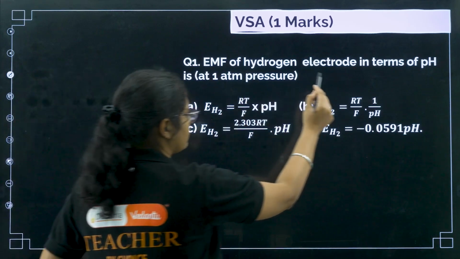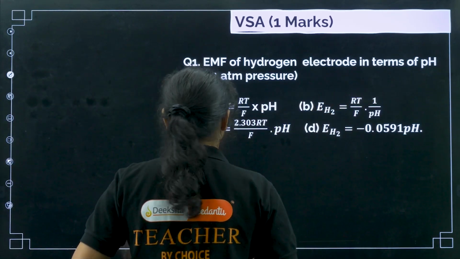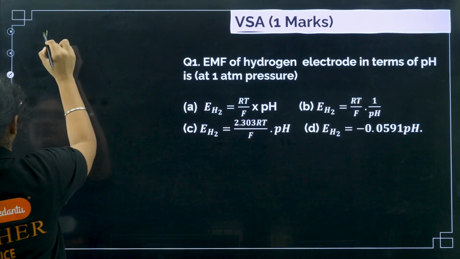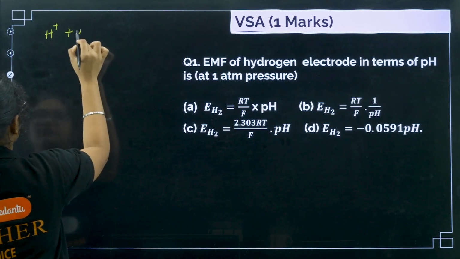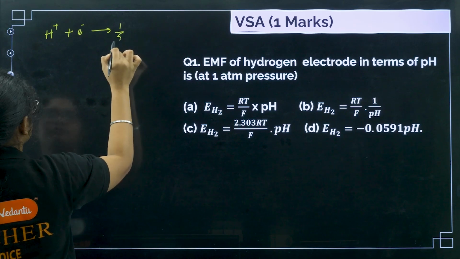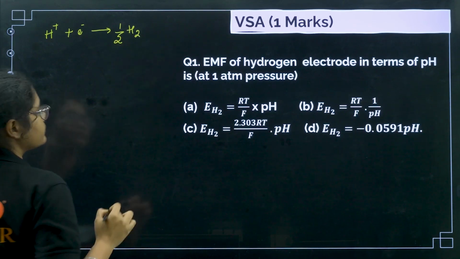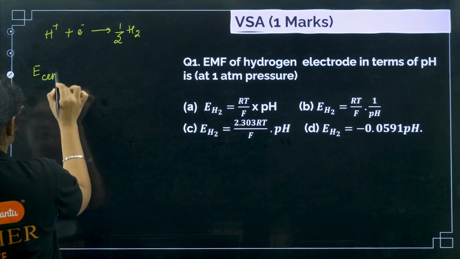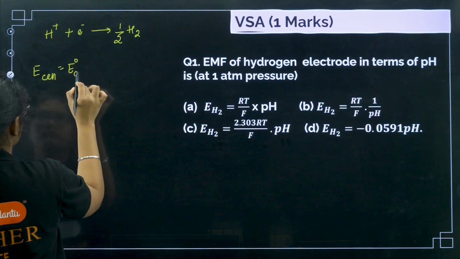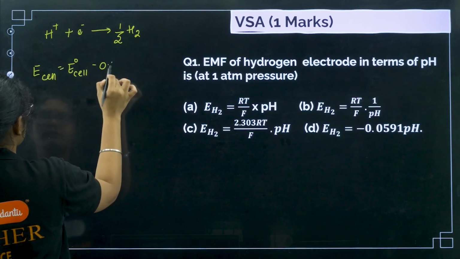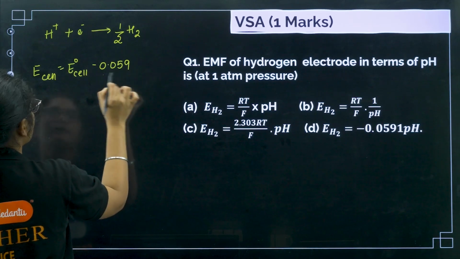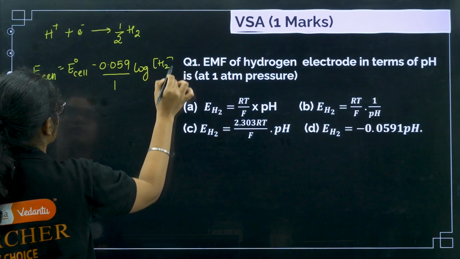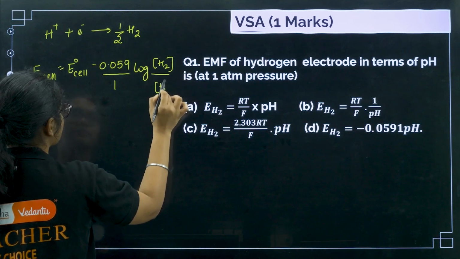The EMF of hydrogen electrode in terms of pH is, okay. So now, if you see the reaction of hydrogen electrode, it is H plus plus 1 electron gives you half H2, right? So now if I write E of the cell is equal to E naught of the cell minus 0.059 by 1 log of H2 by H plus.